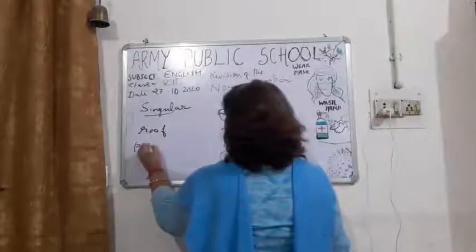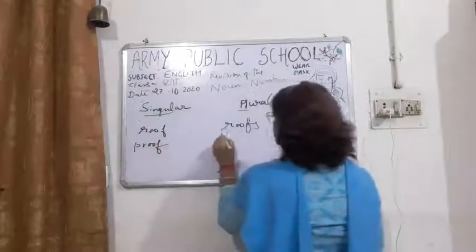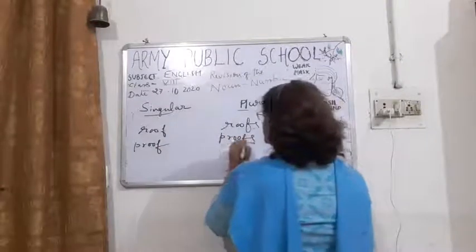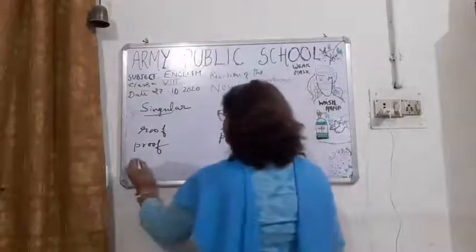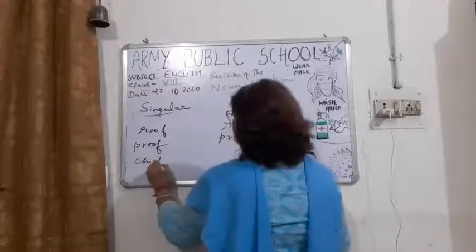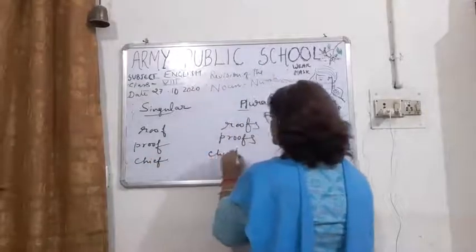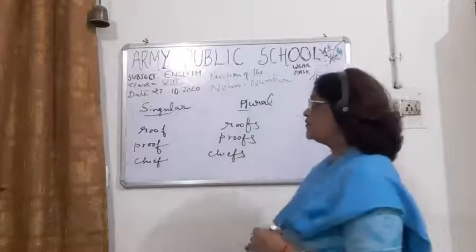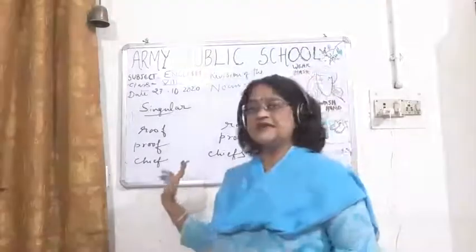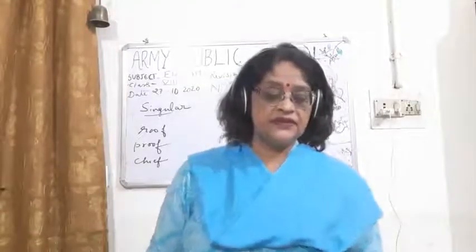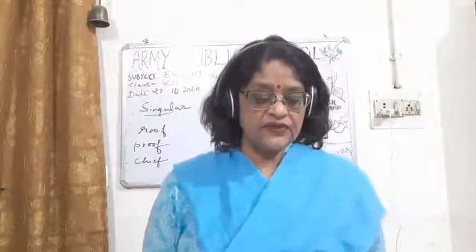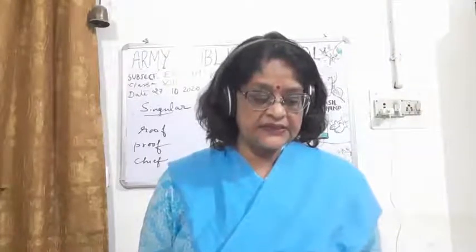Proof will change into proofs. Okay, chiefs. So you can see here the plural will be ending with s.